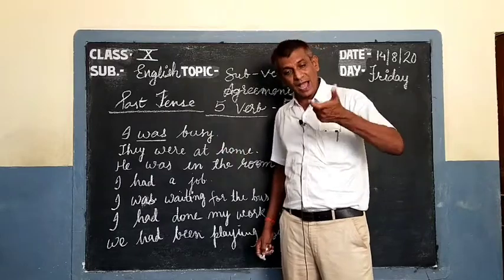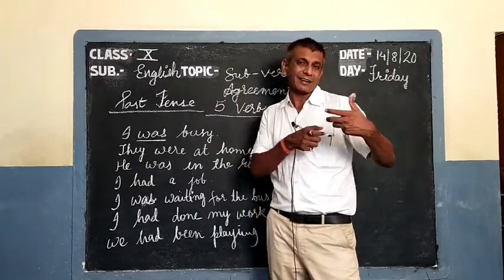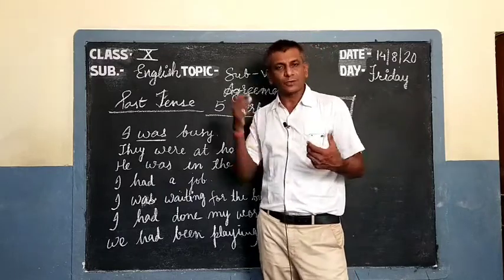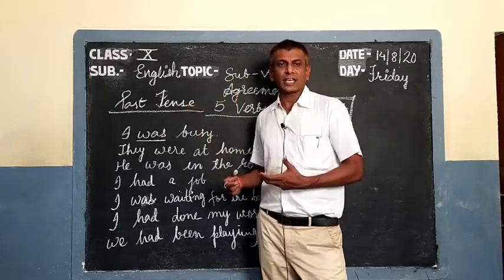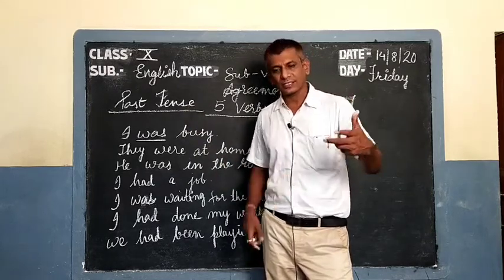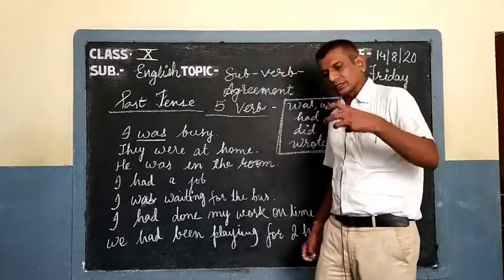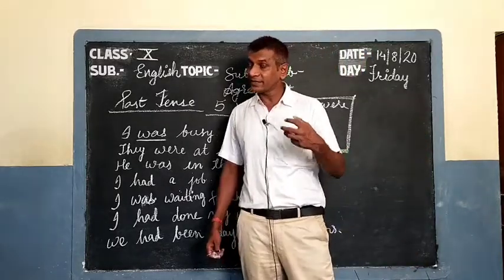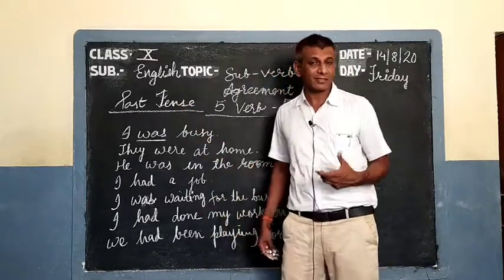And in past, as we categorized 4 types of present, like present indefinite, present continuous, present perfect and present perfect continuous, the same 4 categories we can make here with the past tense.